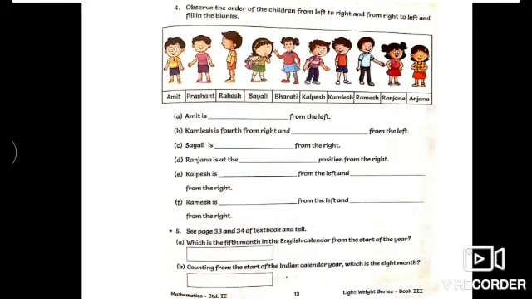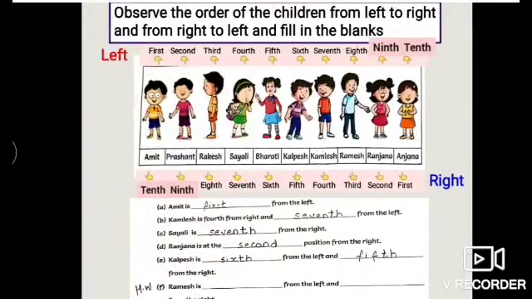Now come to page number 13 of your Maths Reliable workbook. Observe the order of the children from left to right and from right to left and fill in the blanks. So here there are 10 children. From the left I have written the positions from 1st to 10th, and from the right, 1st to 10th.